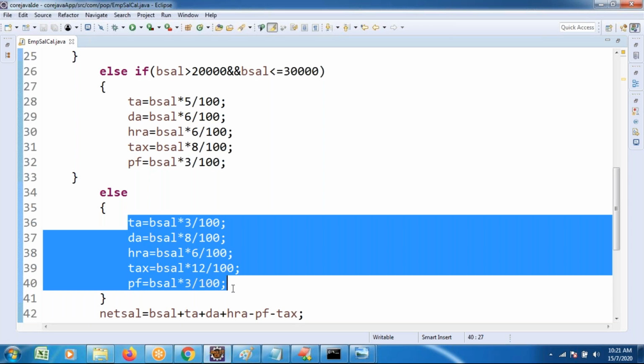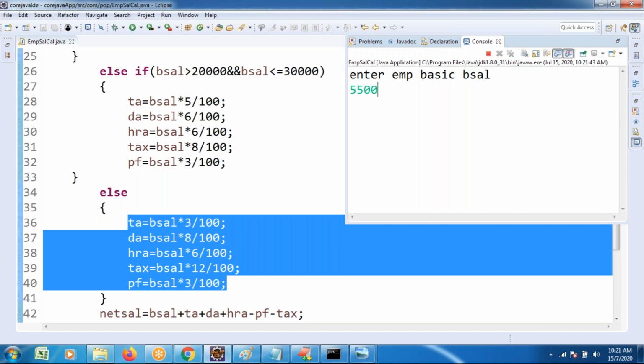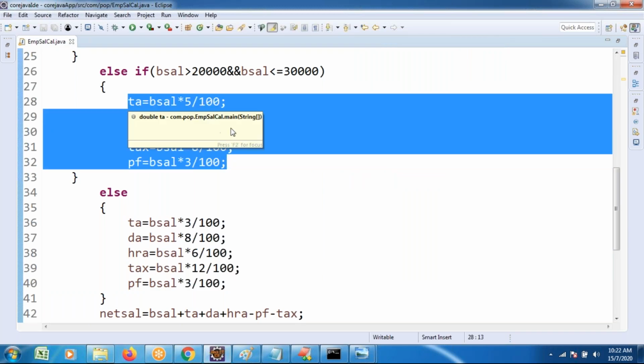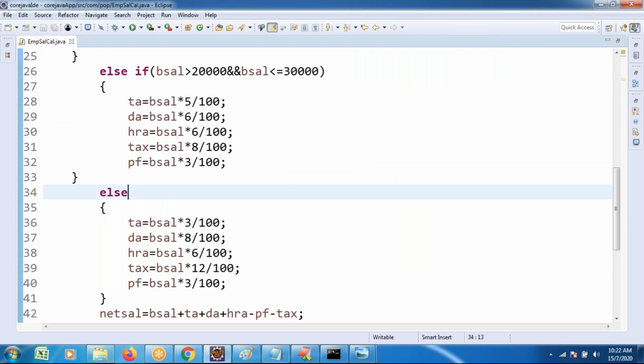In the previous execution, we did only one condition. Here we wanted to execute multiple conditions. For several condition execution purposes, if else if ladder is recommended. Here we are entering only one field, 5,500. Immediately, based on 5,500, the related PA is calculated, DA calculated, HRA calculated, tax calculated, PF calculated, net salary calculated. Based on these conditions, we are going to use it for multiple condition evaluation.